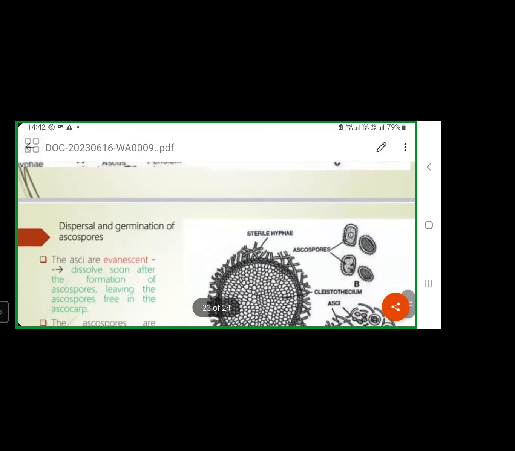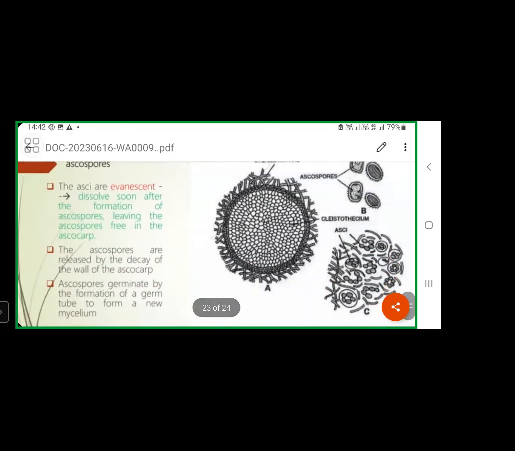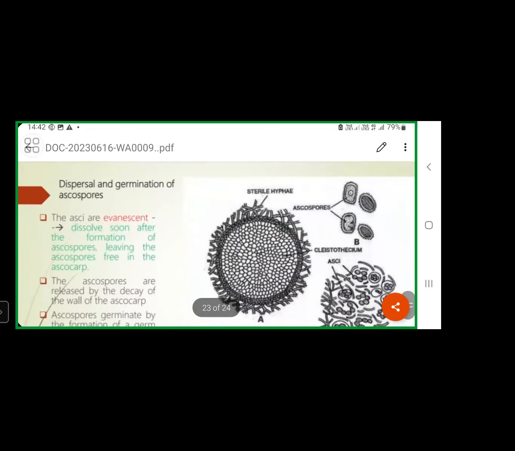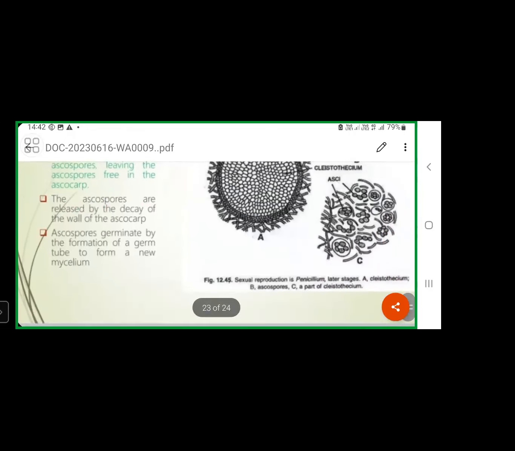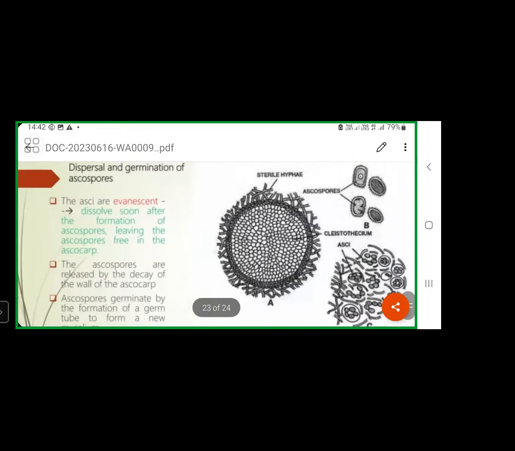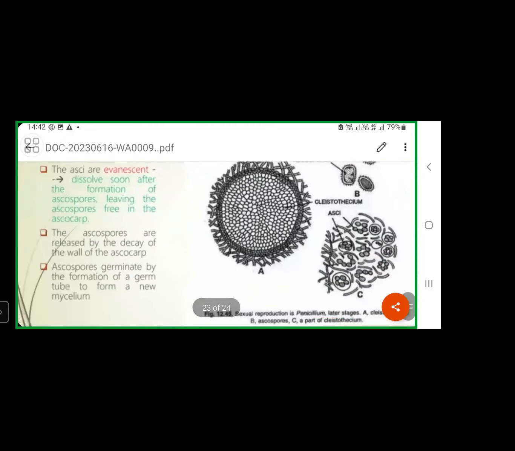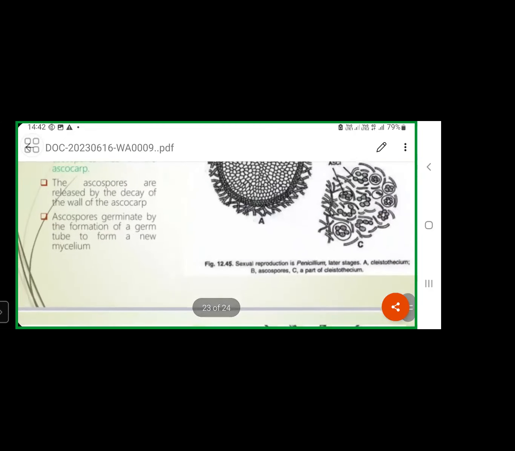This is the structure of a cleistothecium. By the rupture of this outer wall, the peridium, these ascospores are released. Once they reach the surface of a suitable substratum and conditions are favorable for their growth, each ascospore germinates into a germ tube and produces one fungal mycelium.